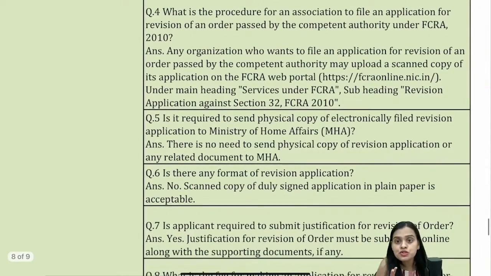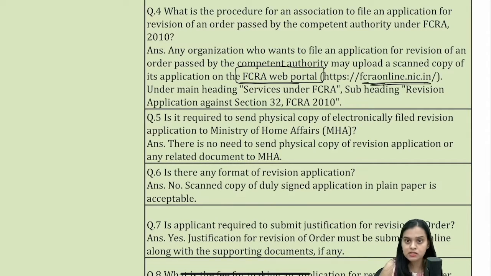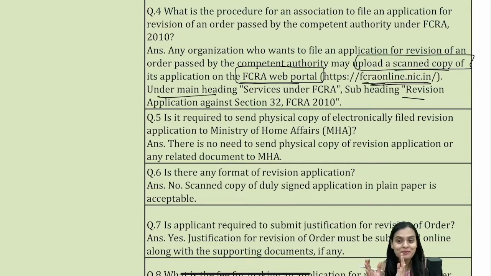What is the procedure to file an application? You have to upload a scanned copy. So you have the FCRA web portal. There you go. The website URL is also given, and there you have to upload a scanned copy. So of course you have to take a plain paper and then write the application, sign it, scan the signed copy, and then upload it. So there is no specific format which has been given to us.